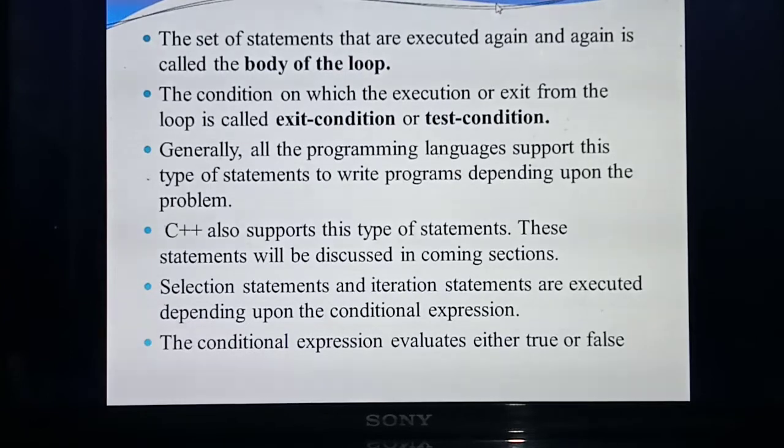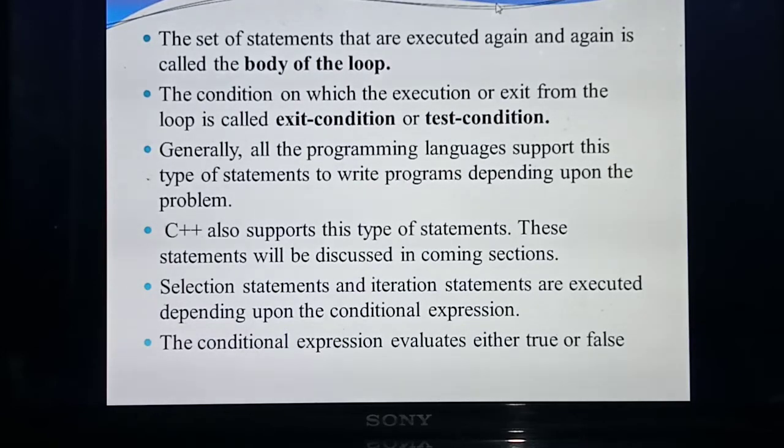Some set of statements will execute again and again. That set of statements we call the body of the loop. So what do you mean by body of the loop? Some set of statements that execute repeatedly, again and again. Those statements we call the body of the loop.